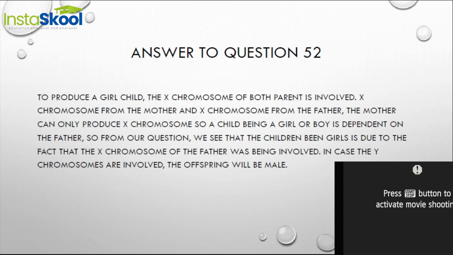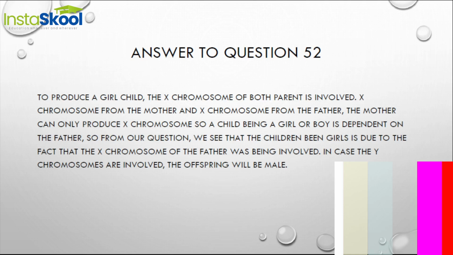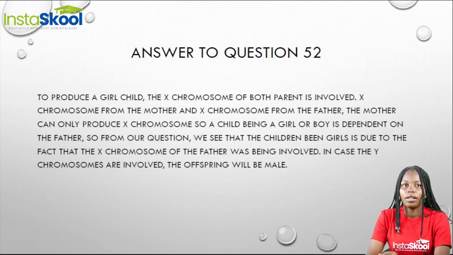Because the mother can only produce X chromosome. So a mother can only produce X chromosome, that is 2X chromosome.